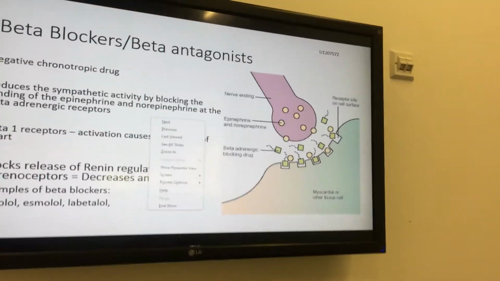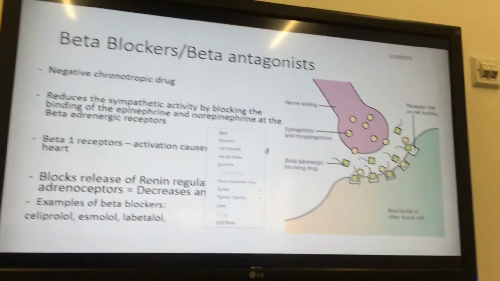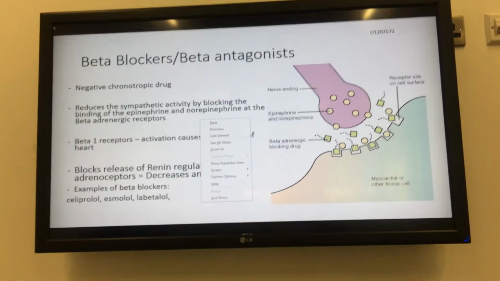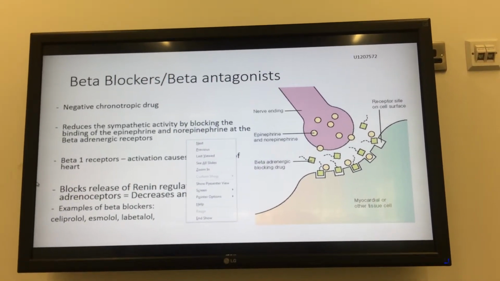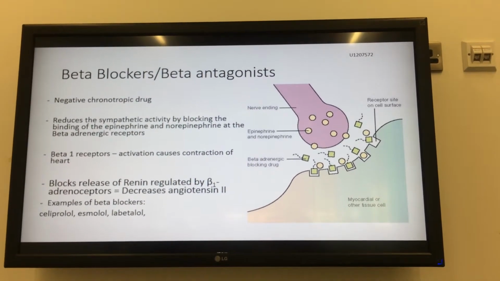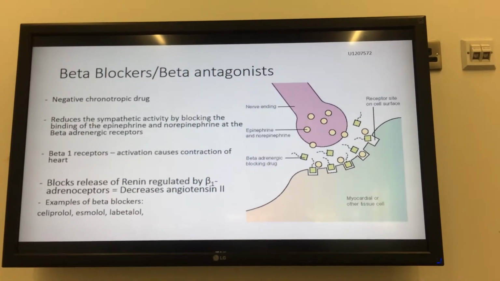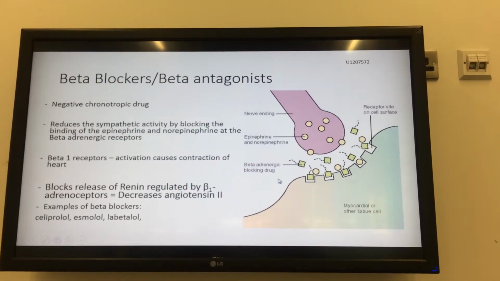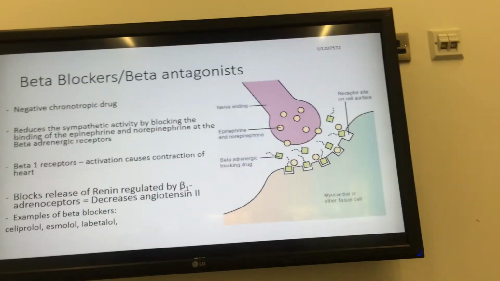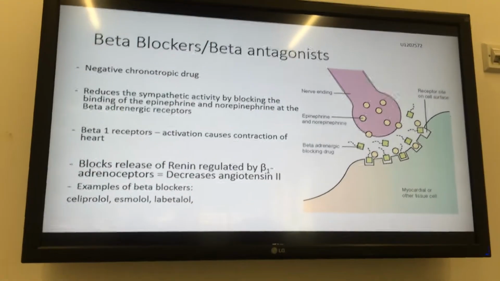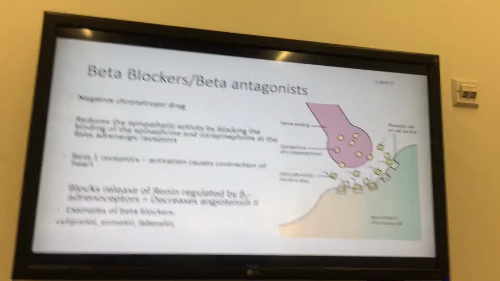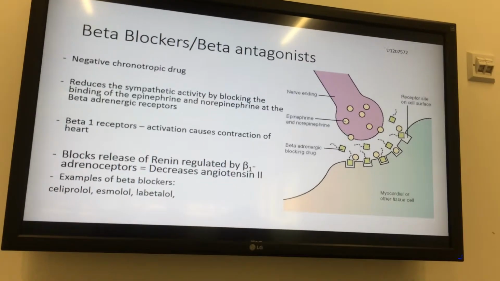For this reason, beta blockers are used to reduce the sympathetic activity by blocking the binding of epinephrine and norepinephrine at the beta-adrenergic receptors. However, during this process, some beta blockers only partially activate the receptor, also known as partial agonists. This would decrease the contractility of the heart, which would lead to a lower stroke volume and therefore reduce blood pressure. Beta blockers also inhibit the release of renin, which is partly regulated by beta-1 adrenoreceptors in the kidney. This reduces the production of angiotensin II, which therefore enhances renal loss of sodium and water from the kidneys. Some common examples of beta blockers are as displayed.